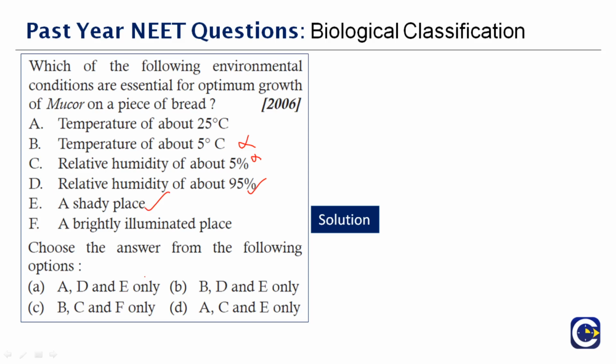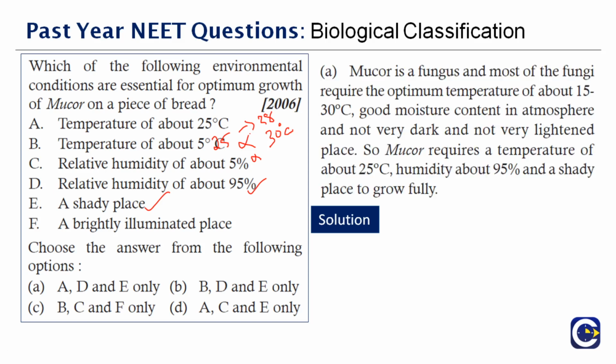Mucor is a fungus, and most of the fungi require an optimum temperature of at least 25 degrees Celsius to 28 degrees Celsius, and they require proper moisture. At least 28 to 30 degrees Celsius is required. Okay, and usually if there is too much sun, the moisture that is present on it will get dried up, so they will require a shady place, and moisture is also required for the growth. Therefore the correct answer is option A.